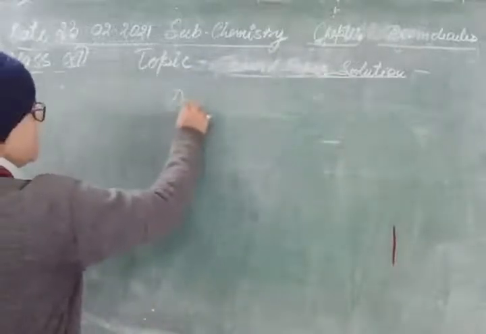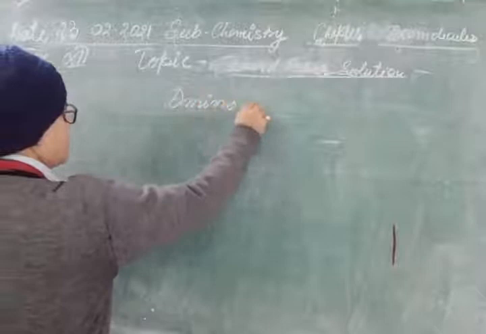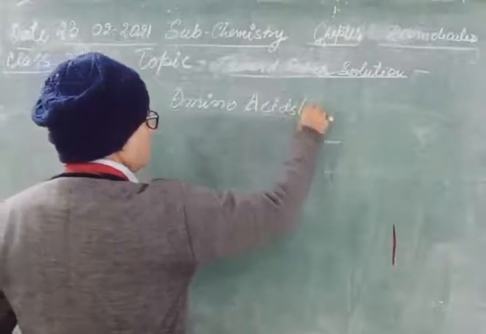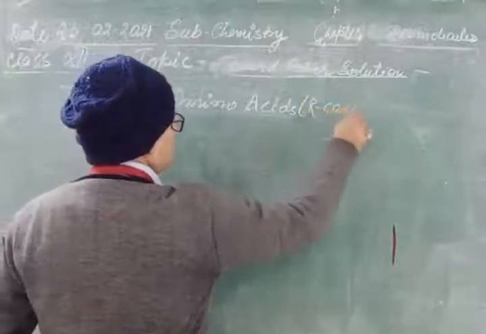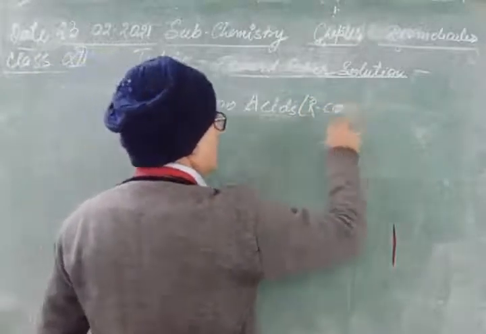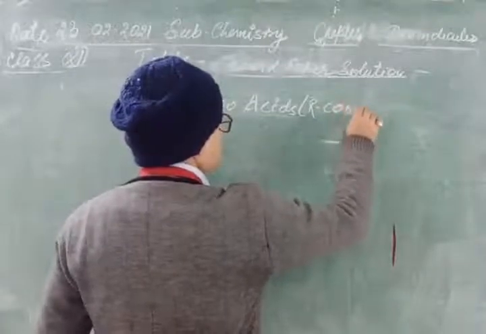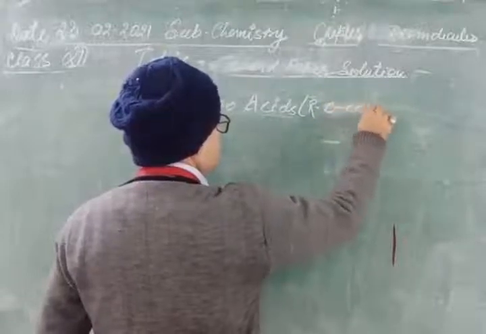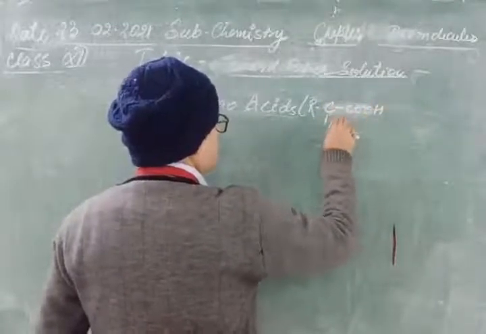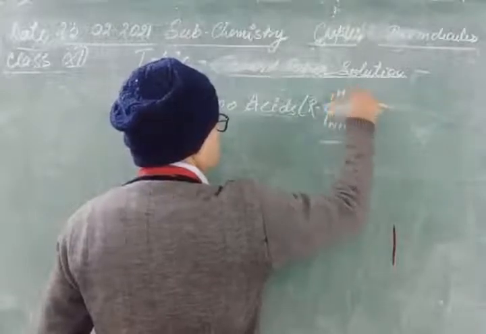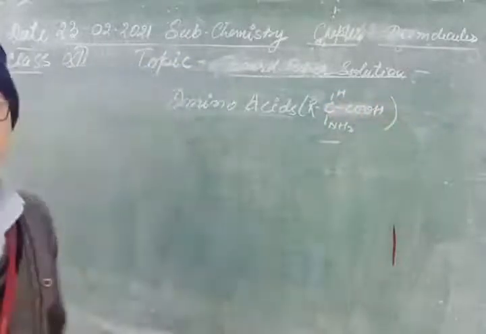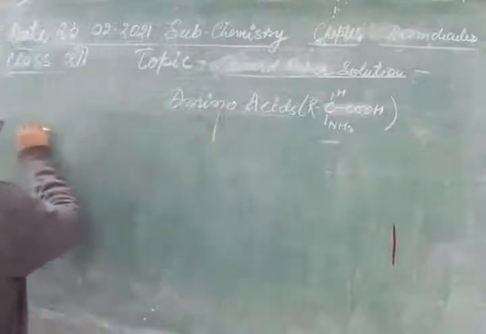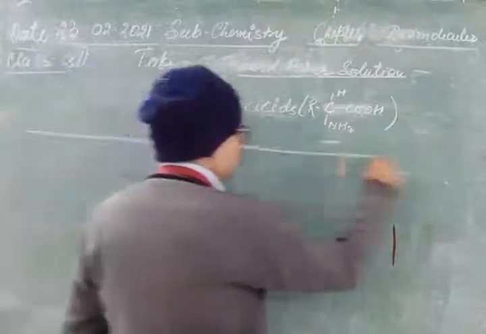Amino acids have the general formula with COOH and NH2 groups. This is the general formula of amino acid. What are the amino acids? One question you will find from this topic also.